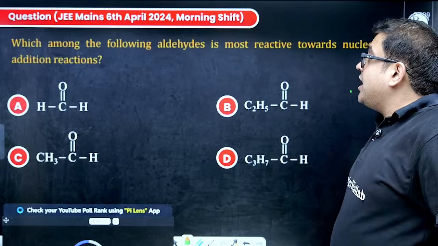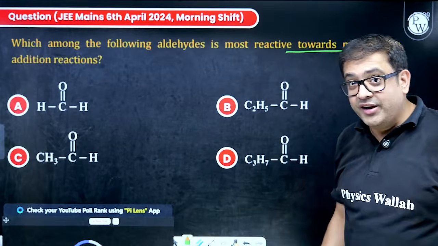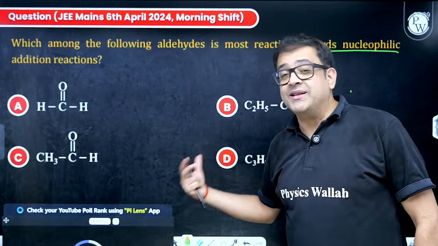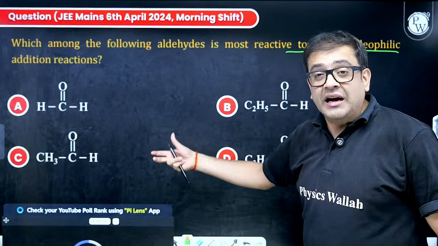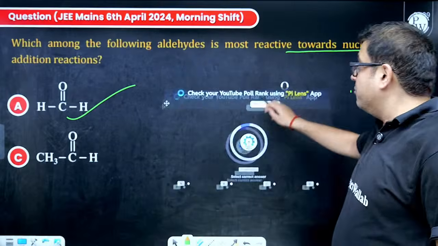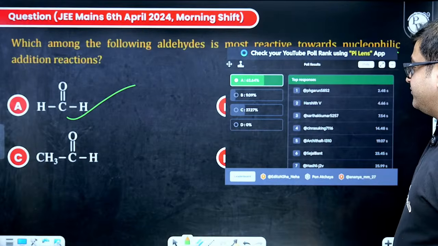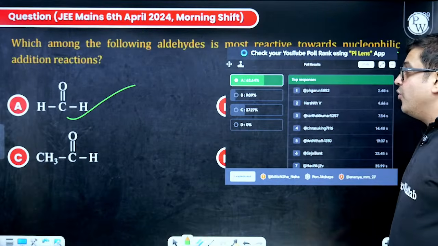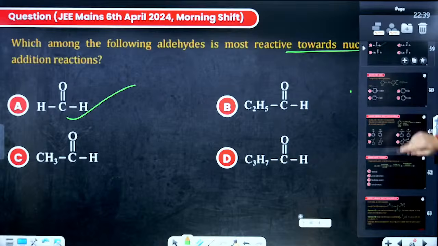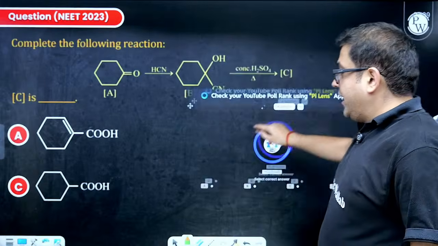Now, which among the following aldehydes is most reactive towards nucleophilic addition? You have already told us, sir, these are all aldehydes. The more plus R, or rather the plus I, although inductive and steric also, it will decrease the reactivity. So simple aldehyde will be most reactive because inductive and steric factors will decrease the reactivity. I hoped it would be more, but 63%, I hope you got it, beta, because of electronic factor also and steric factor also. Simple aldehyde will be best for nucleophilic addition.